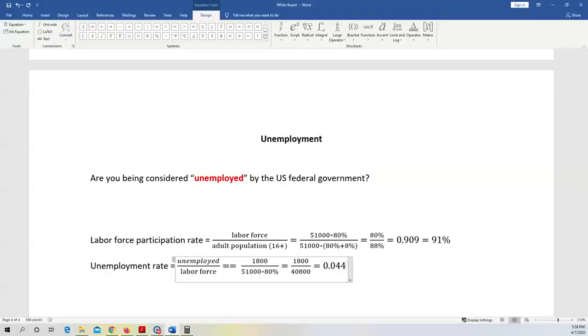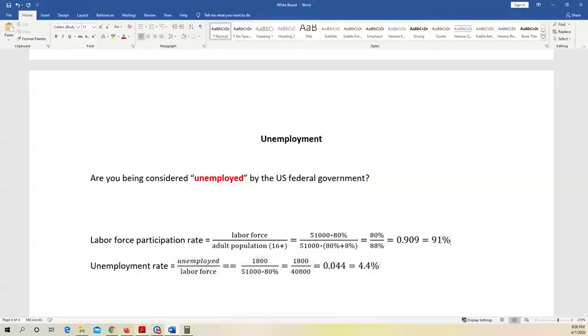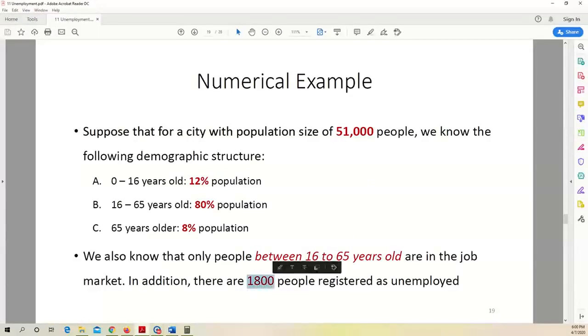And this is equal to, let me use a calculator, approximately 0.044. And whenever we see this word rate, right, we want to convert it into a percentage. So this is equal to 4.4%. Okay, so the unemployment rate for this city is equal to 4.4%. This is how unemployment rate is calculated. Remember, unemployment rate is equal to how many people are unemployed. Usually you'll be given this piece of information here. In this example, 1,800 people registered as unemployed.